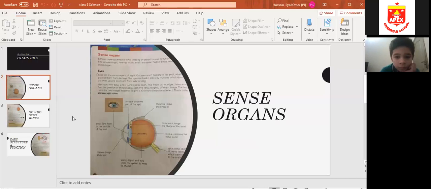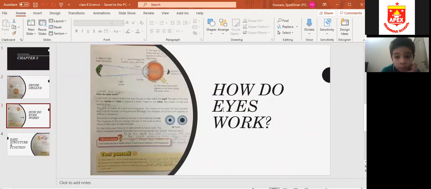Okay, so now moving to the next page. This is how do eyes work. Now you can open the next page of your books. Open page number 25 of your books and listen carefully. Be attentive. Now you can see there is a parrot.